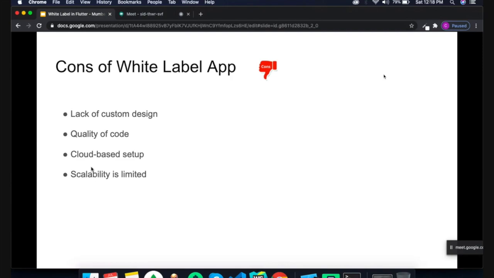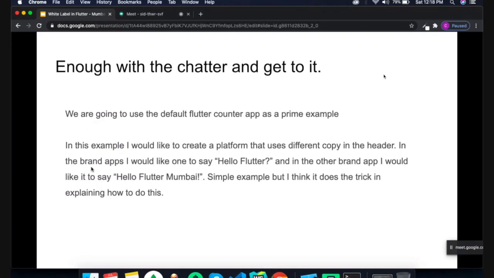So they have doubts about following some standard. So maybe the possibility is a cloud based setup. The main problem may be that it's a cloud based setup, so we need to compulsorily buy the template or the key for hosting our application and all things. Scalability is limited. Scalability may be limited. I don't think this is a con, but yeah, we can consider it a con.